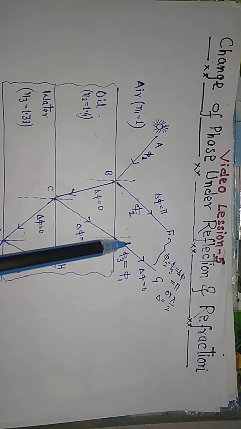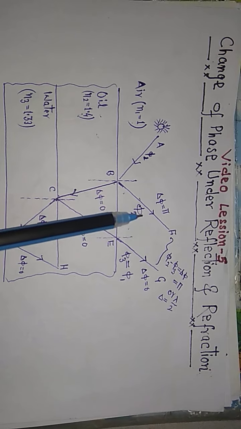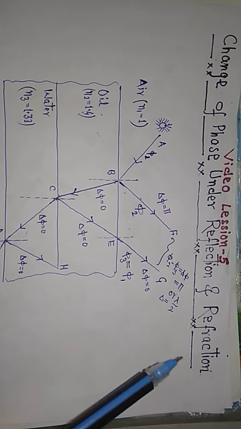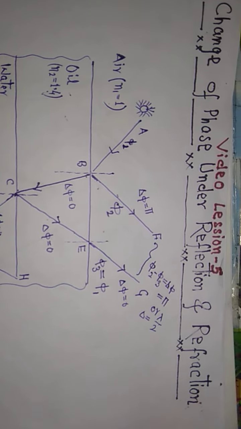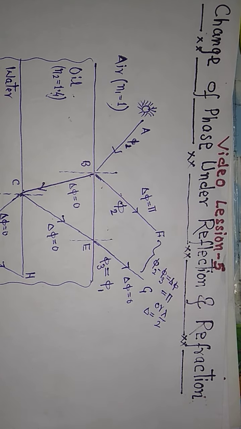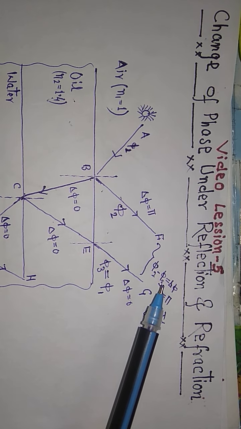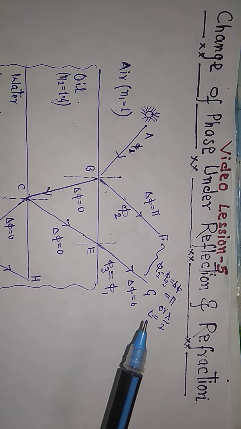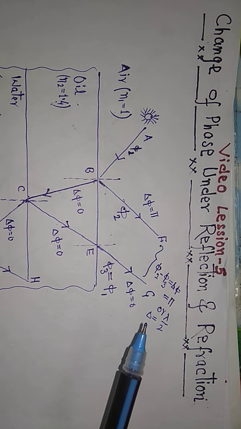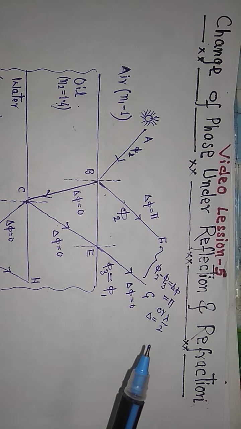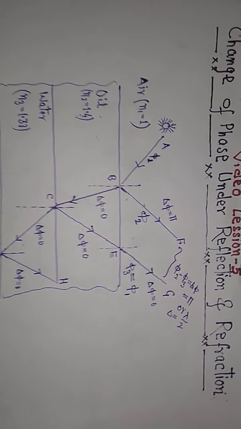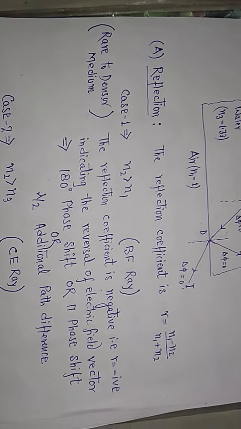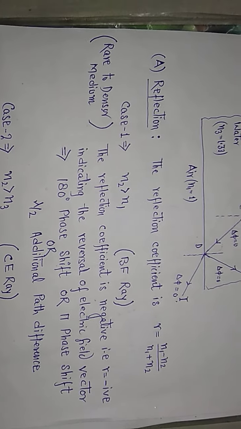So what is the effective change of phase between ray 1 and ray 2? The change in phase can be given by phi 2 minus phi 3, which is equal to delta phi, which is equal to pi. This pi phase is equivalent to lambda by 2. So these all are the rules. Let's see all these rules in some more detail.